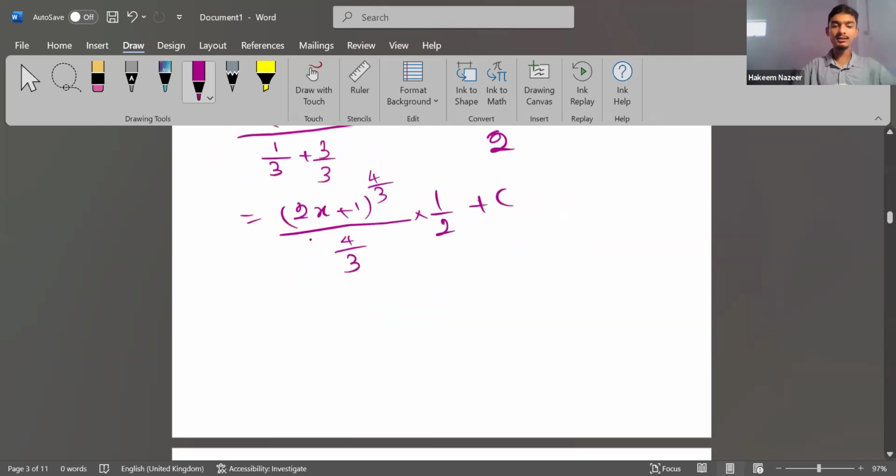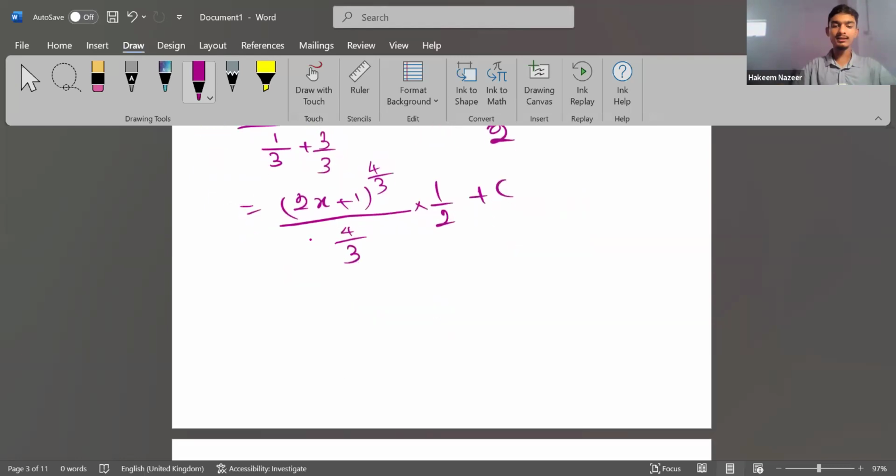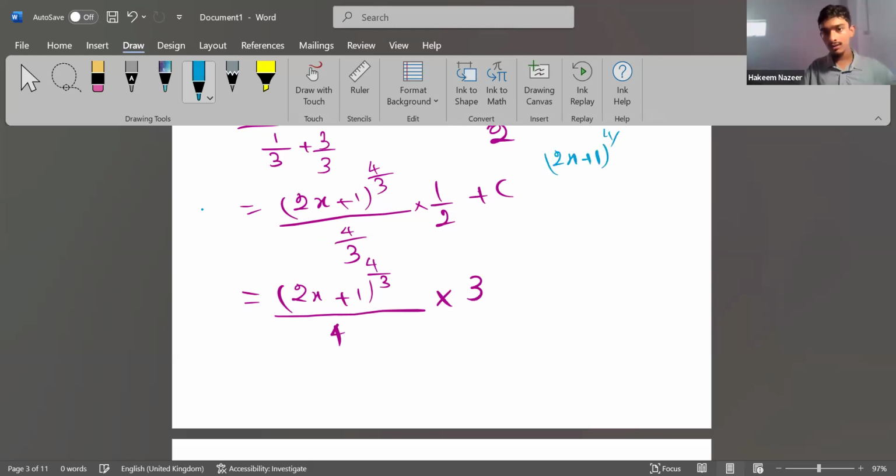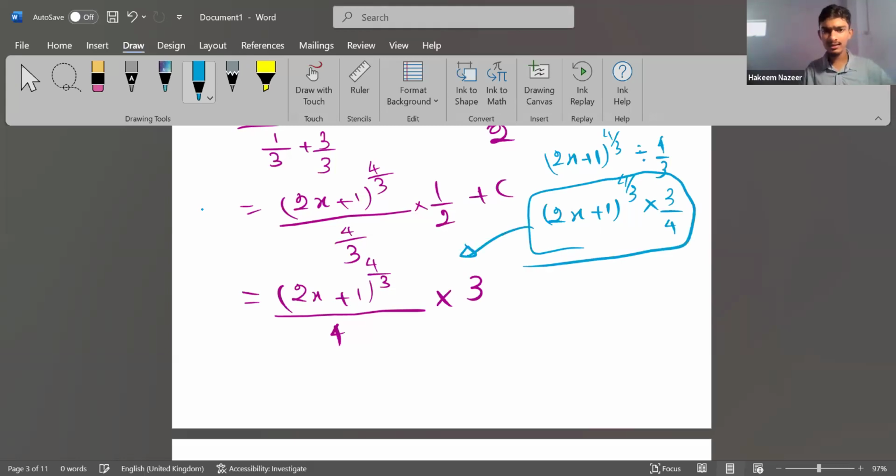Now we can rewrite this, or set the order: (2x plus 1) to the power 4 by 3. The reciprocal of 4 by 3 is 3 by 4. And I write that here.